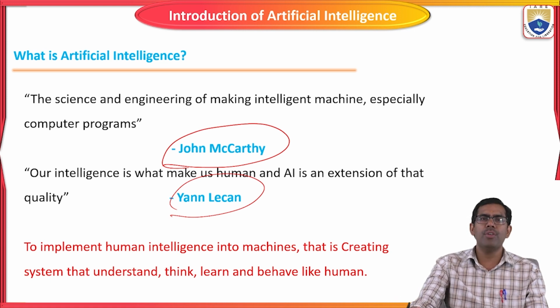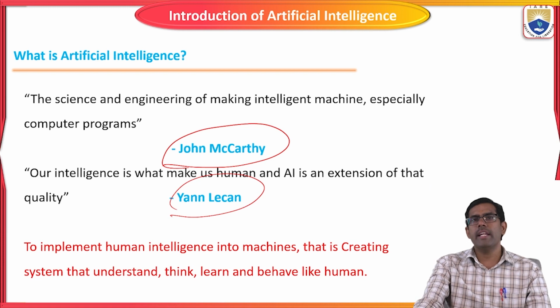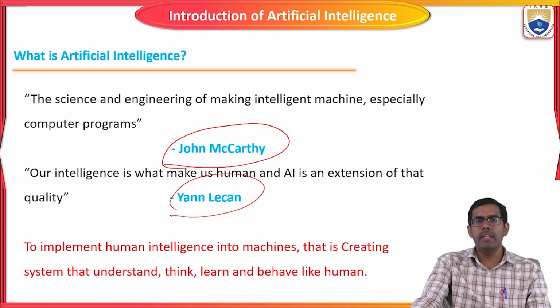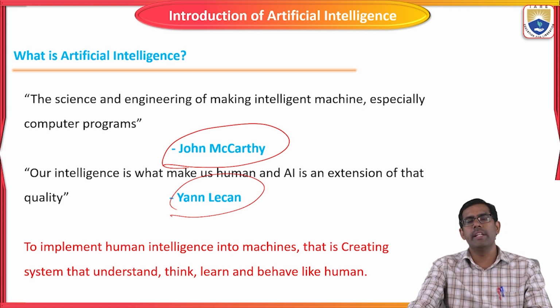Now instead of the human, we are going to create machines. What the human is doing and acting, the machine has to do. So we are creating a system that understands, thinks, learns, and behaves like a human. The machine should think, take a decision, and learn and behave like a human. Why? Because instead of the human, we are going to create some artificial intelligence based system. So this is a simple statement of artificial intelligence.